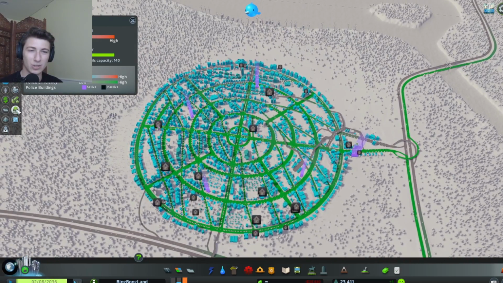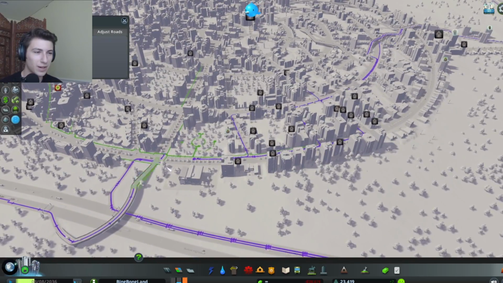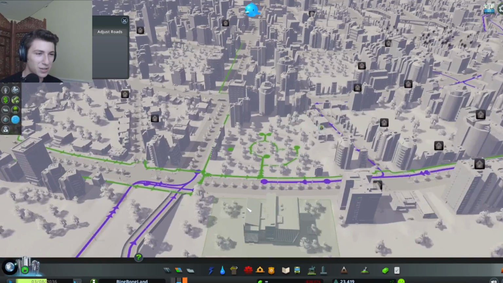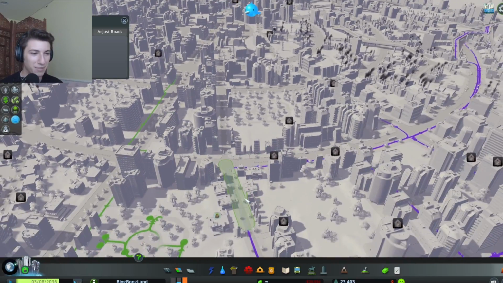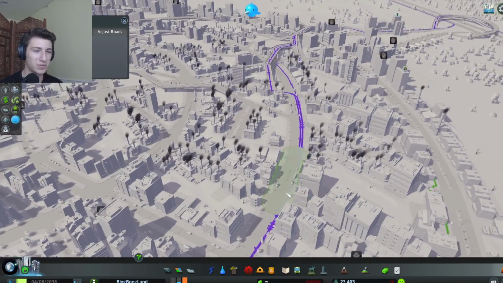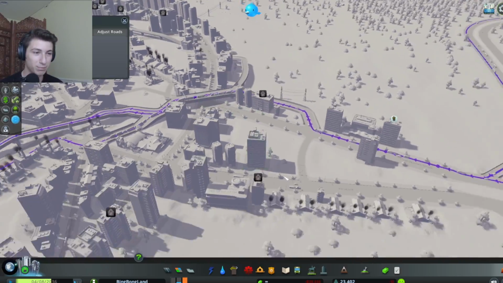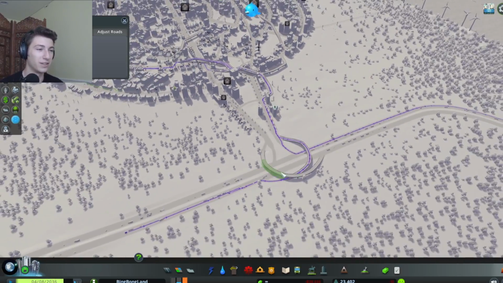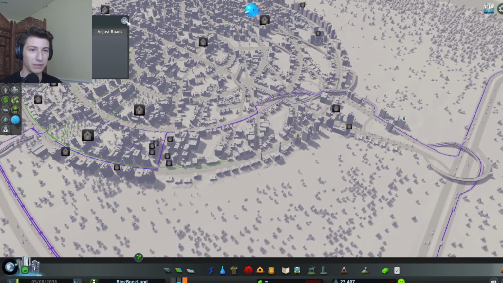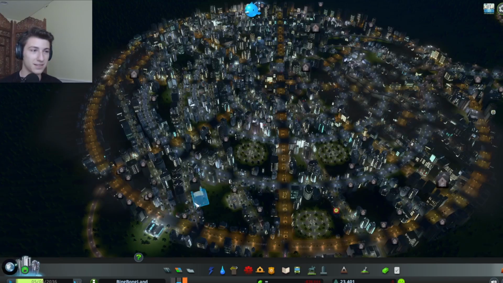But yeah, let's look just real quick at outside connections. Oh, look at that. Interesting. These map modes are so cool. Every time I play this game, I'm like, I wish I knew how to use these interfaces better. And I'm trying to get better at it. But if you guys have any tips, feel free to leave them in the comments because I'm still learning for sure. But yeah, this is Bing's